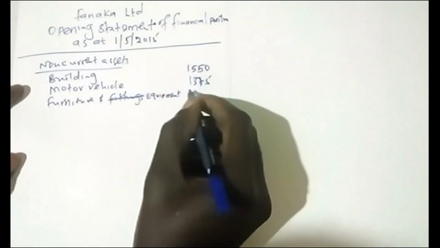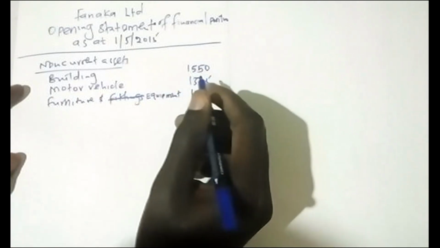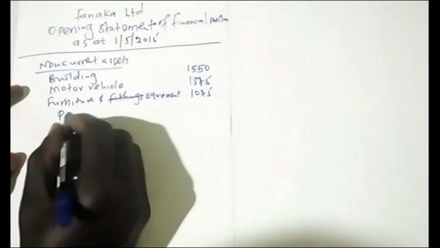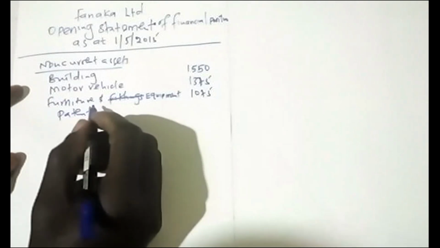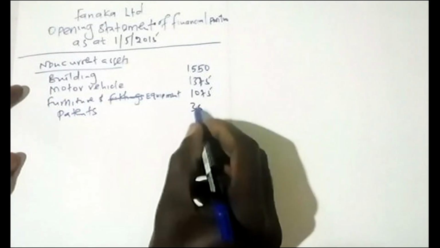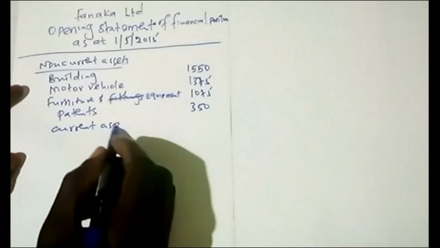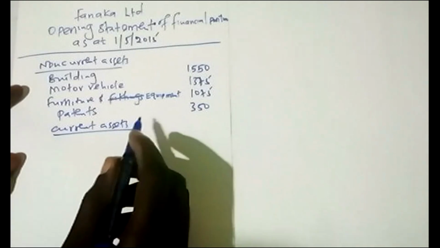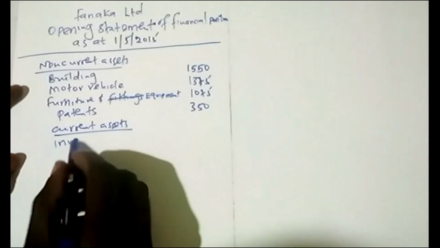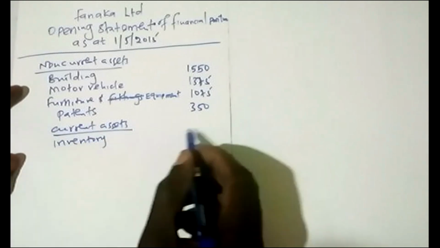So that is 1075. There was that patent, that is according to note 6, 350. So you go to the current assets. So current assets, you can see there was inventory in that note 6. Inventory was,